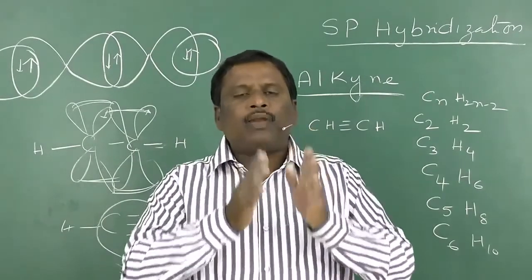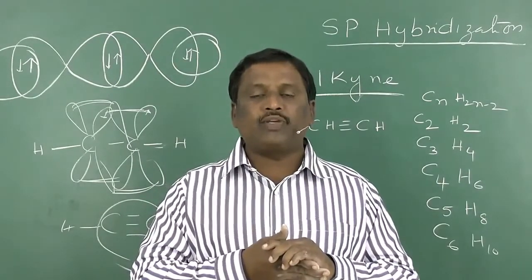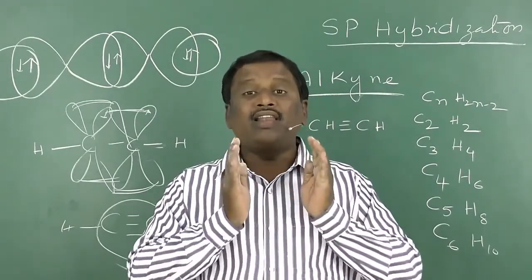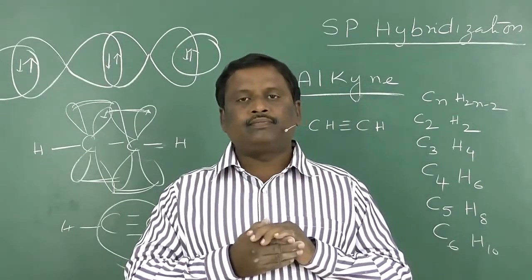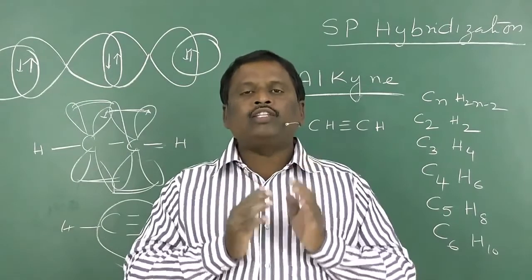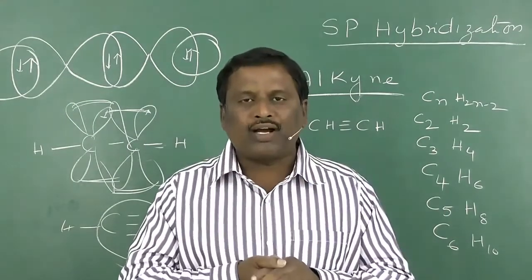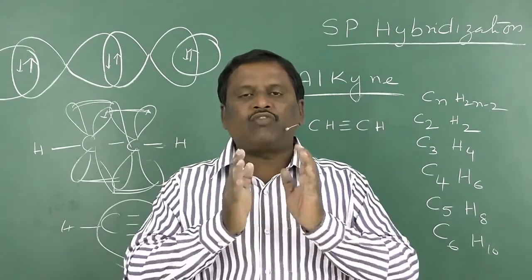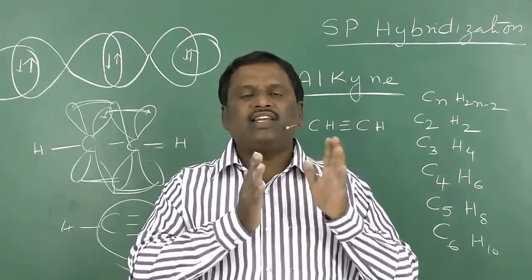If two carbon atoms of a compound are involved in sp2 hybridization, such hydrocarbons are said to be alkenes. In alkenes, we have a double bond between two carbon atoms. The general formula of alkenes is CnH2n.